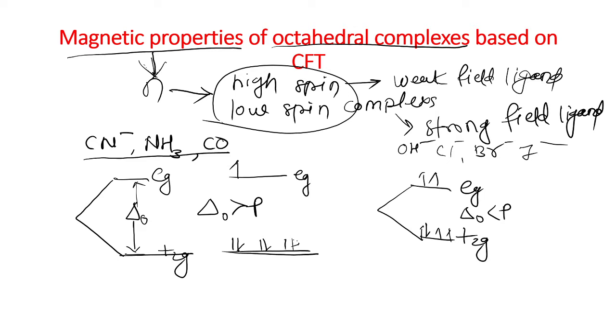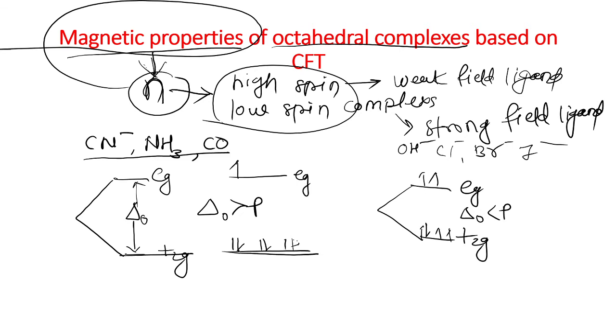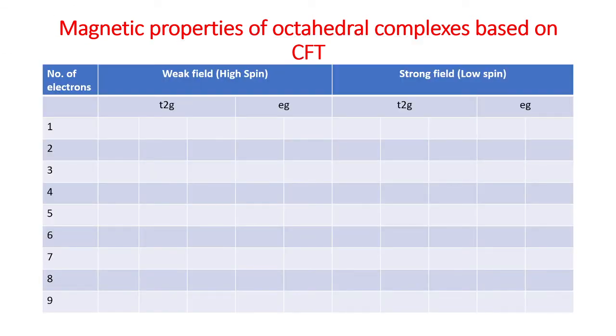So depending on whether the metal is attached to a strong field or weak field ligand, the number of unpaired electrons changes, and using the crystal field theory we calculate n, and from this number of unpaired electrons we calculate the magnetic properties. Here we calculate the number of unpaired electrons for the weak field as well as the strong field ligand.